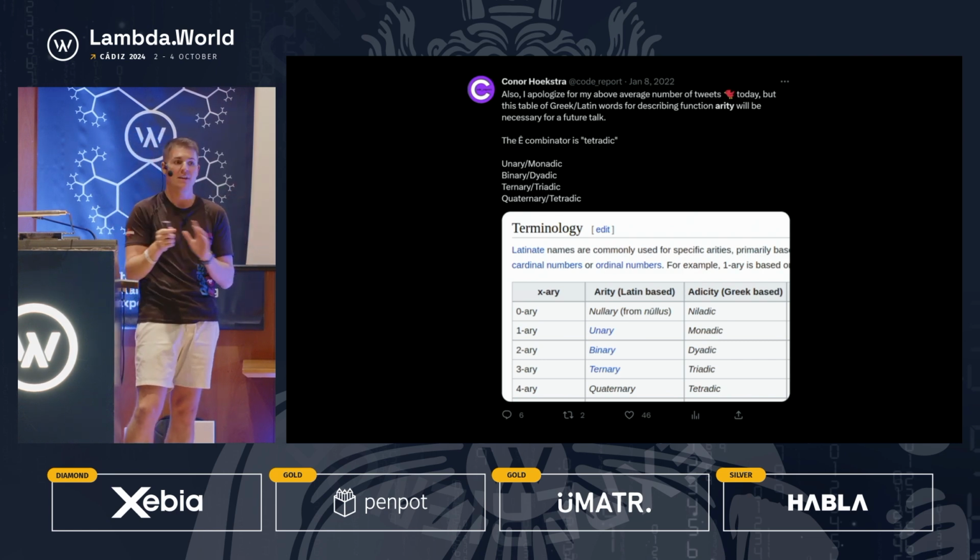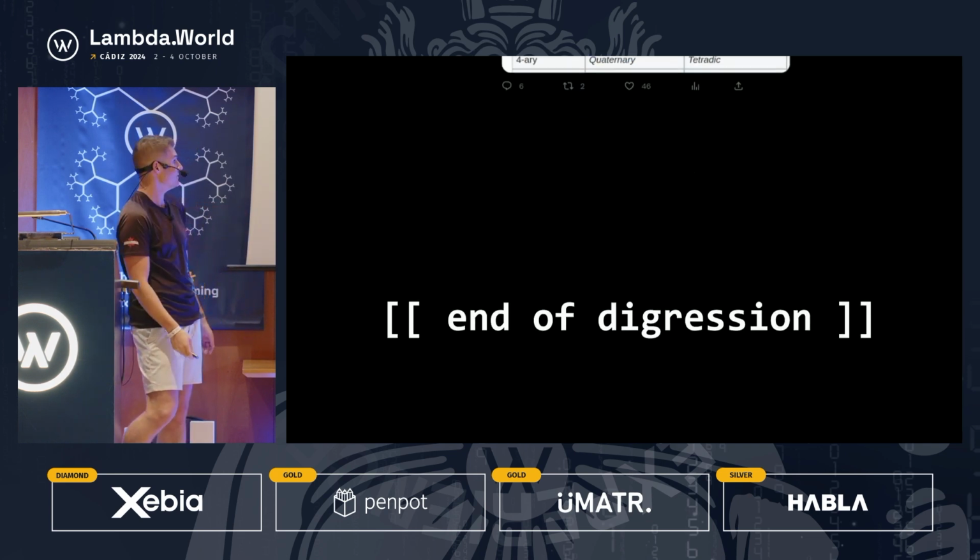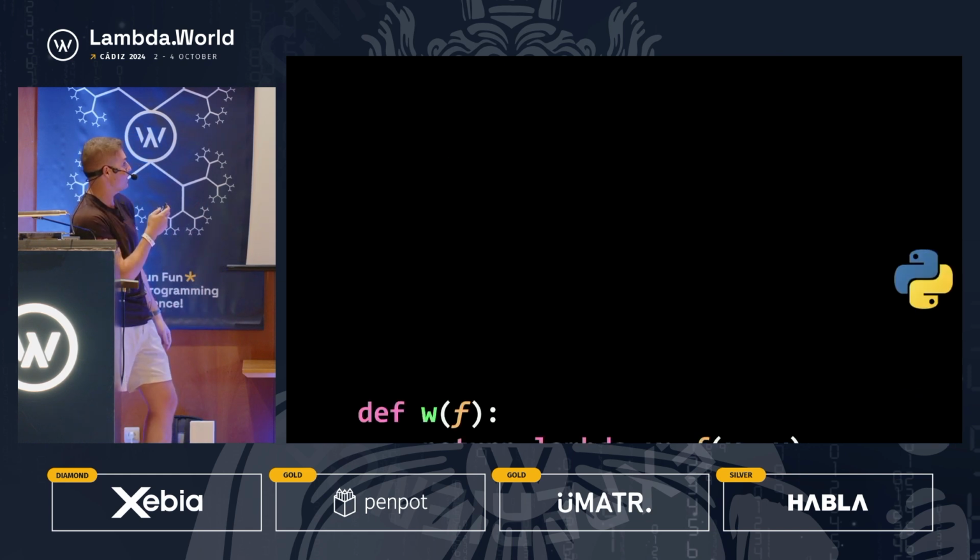You're not going to hear me say that. But if you ever hear me going back and forth between unary, binary, and monadic, dyadic, that's what I'm referring to, just the number of arguments that the function takes. So end of digression, and back to the W combinator.